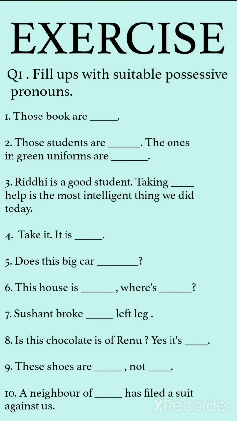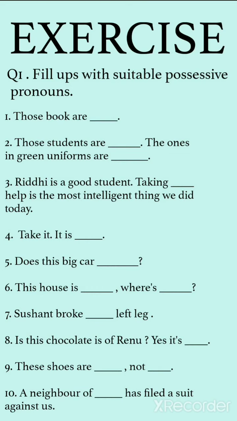Those books are dash. So here, those books are mine. Those students are dash. The ones in green uniforms are dash. So here, those students are ours. The ones in green uniforms are yours. It can also be: those students are yours, the ones in green uniforms are ours.